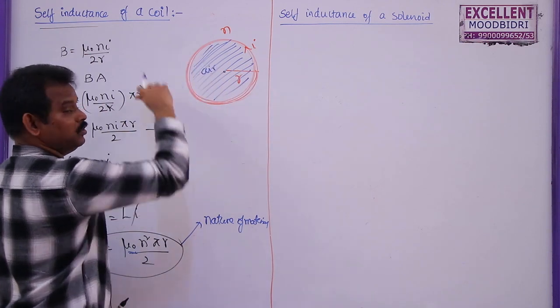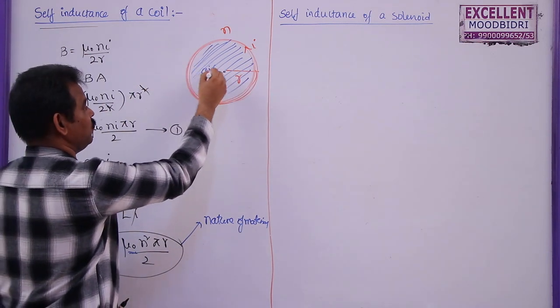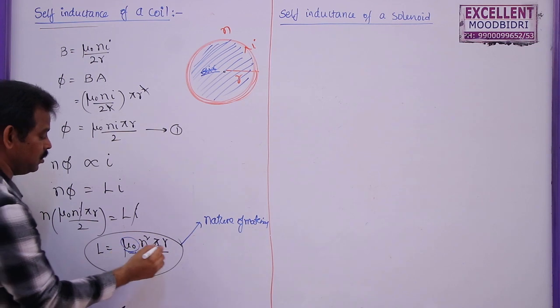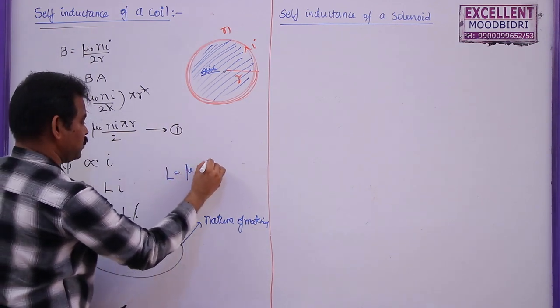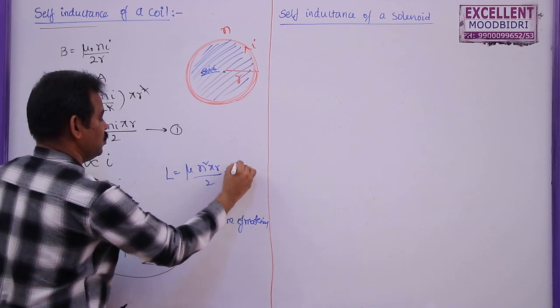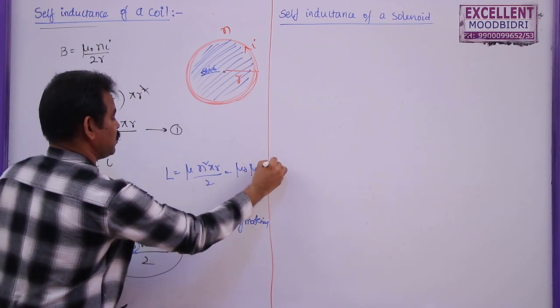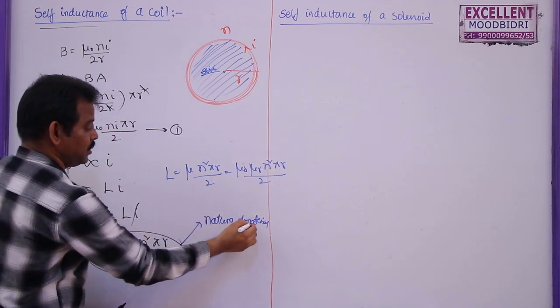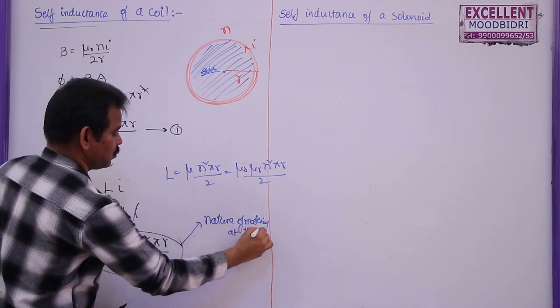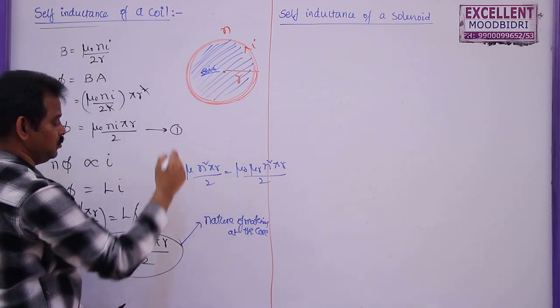If this coil is wound on an iron rod, then we should not take mu naught. Instead we take mu. Then this L will become mu n square pi r by 2, where mu is mu naught mu r. So, this is the nature of the material at the core. Core means at the center of this coil.